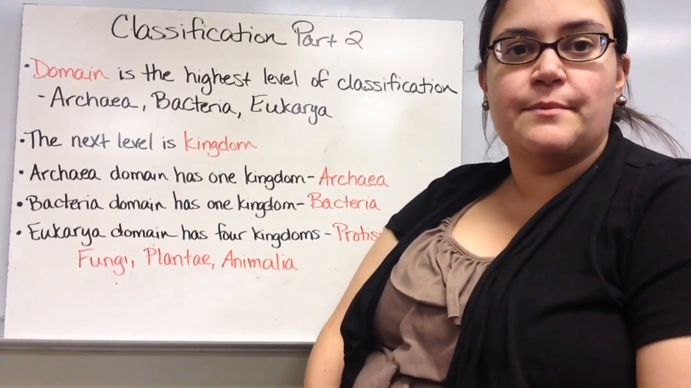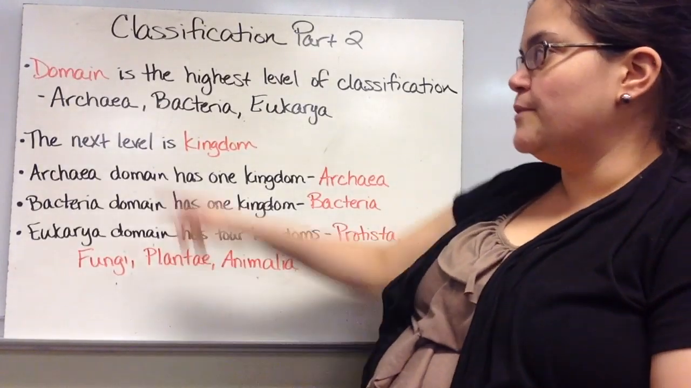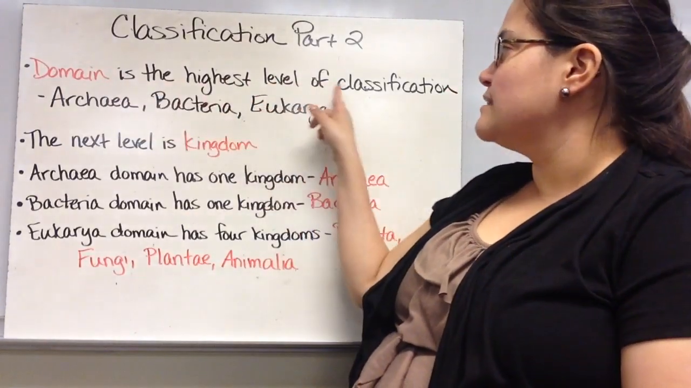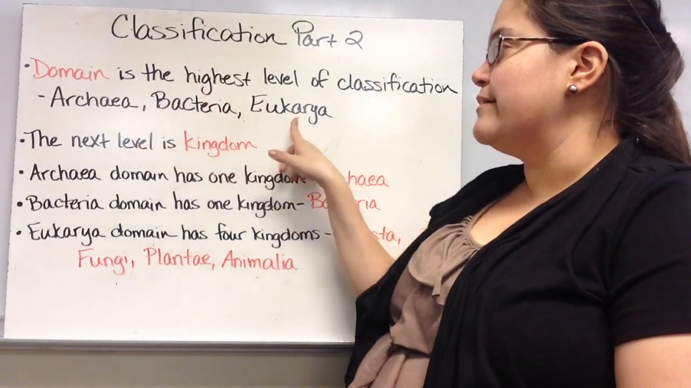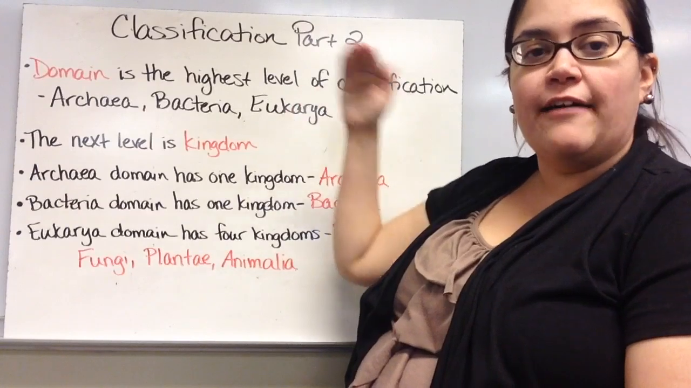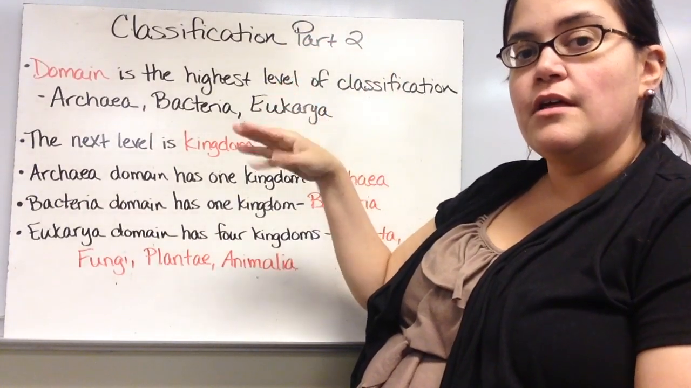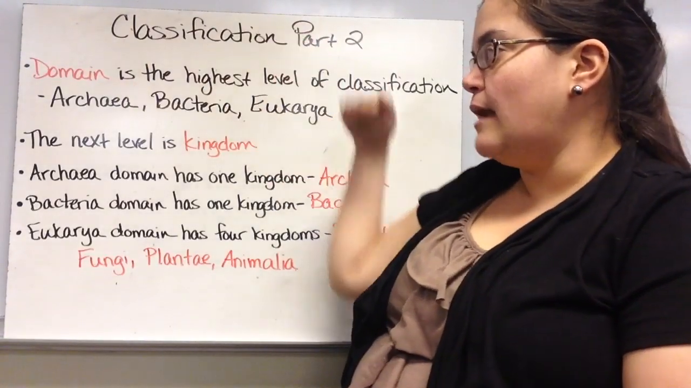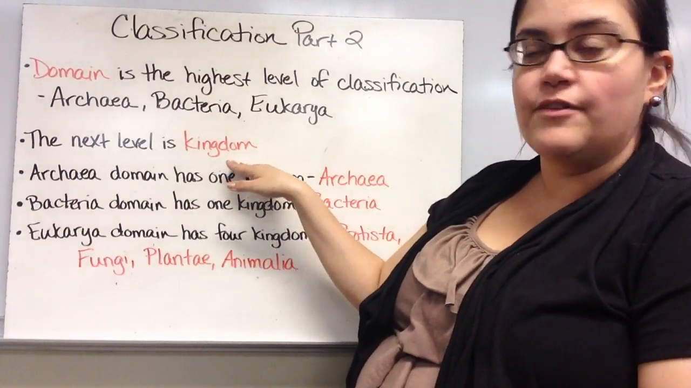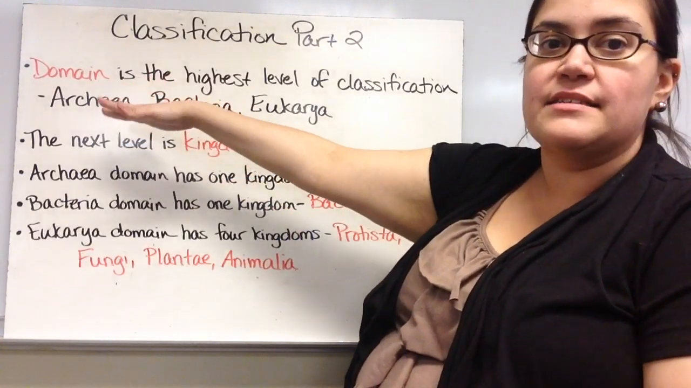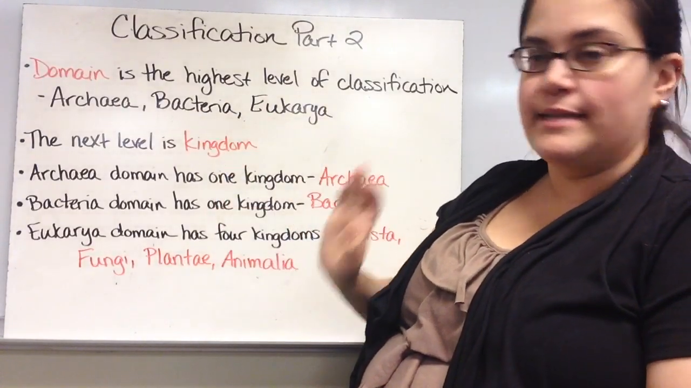Okay, so this video is going to be the second part of our topic of classification. And just to review, the domain is the highest level of classification, and there are three domains: archaea, bacteria, and eukarya. So after domain, the next level down of classification, there are 8 total, but the first two is domain, and the next one down is called kingdom. Kingdom used to be the highest level before domain was added about 10 or 15 years ago. So kingdom used to be as high as it got, but now we have domains.